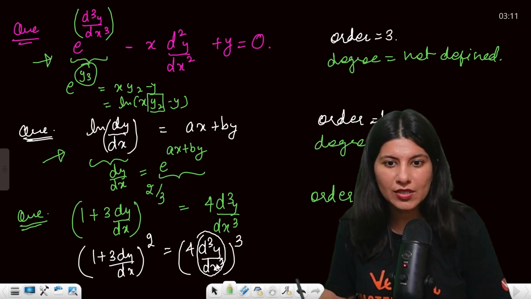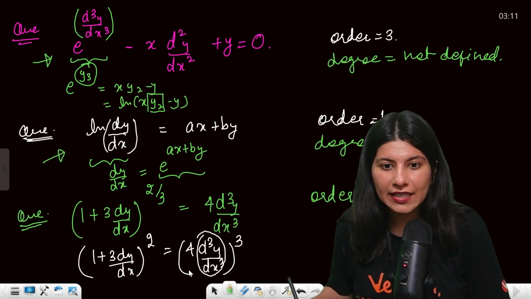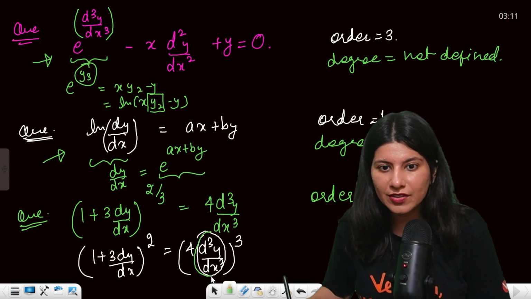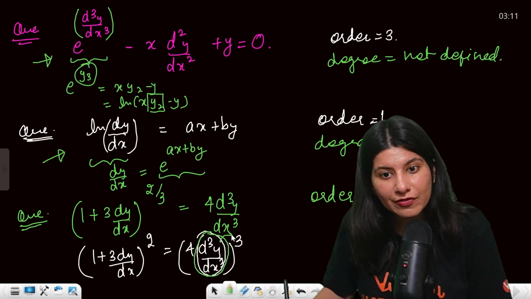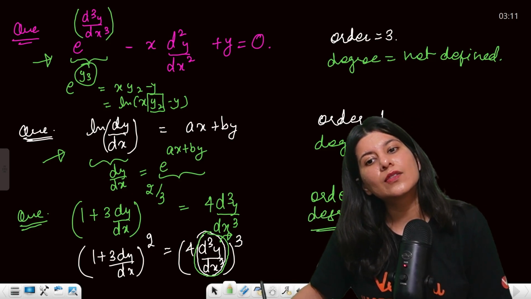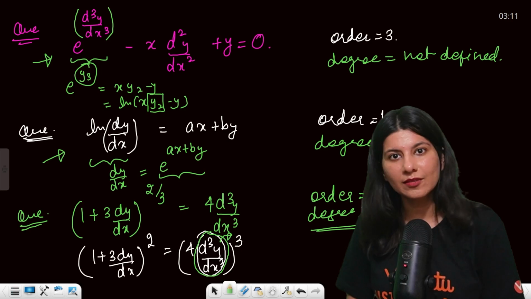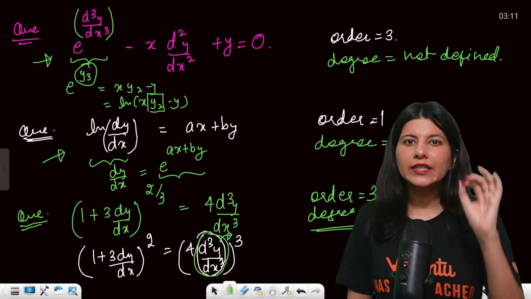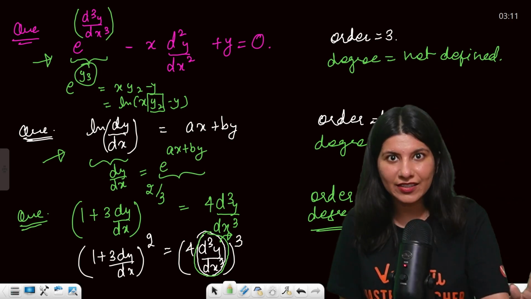One more question. So here again, can you see order is 3 because of third differential coefficient? Now the power of third differential coefficient is 3. That is why degree is 3. Okay. Alright. So I guess order and degree concepts are clear to you now.